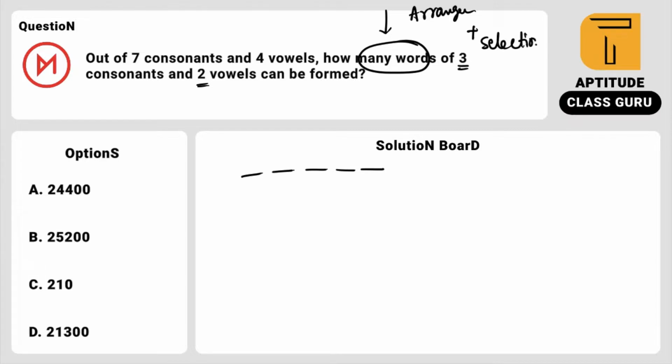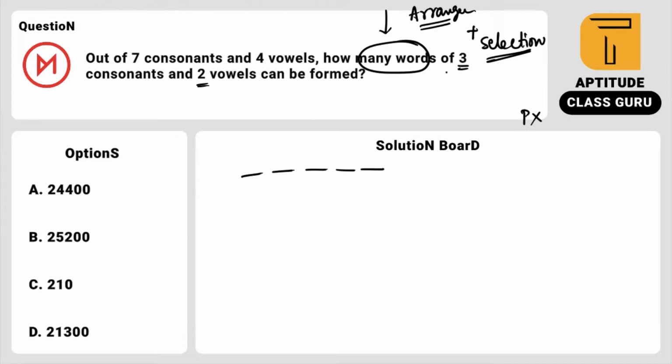So here we have a combination of selection as well as arrangement. Many people make a mistake and start with permutations. But don't start with permutation for this problem. Why? Because the numbers of elements are different, and after selecting the things you have to arrange them.